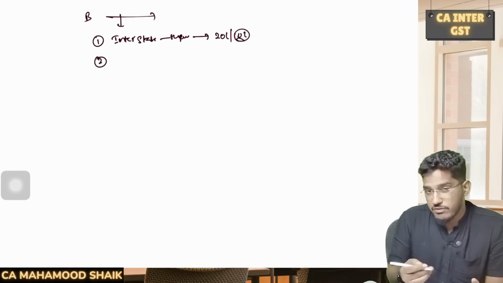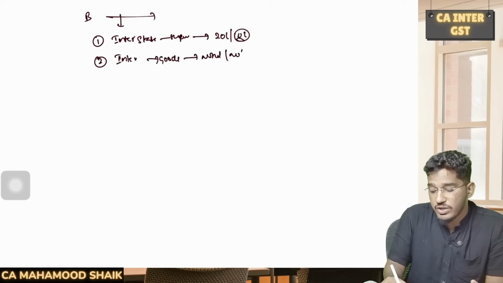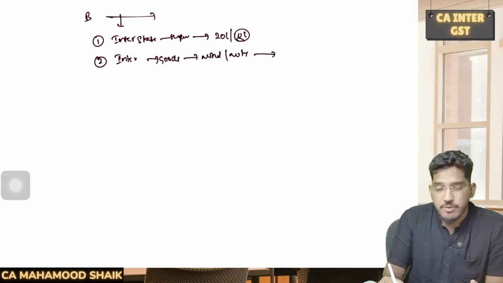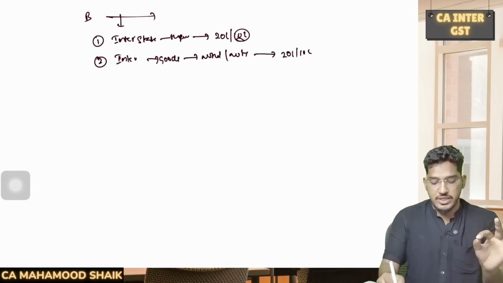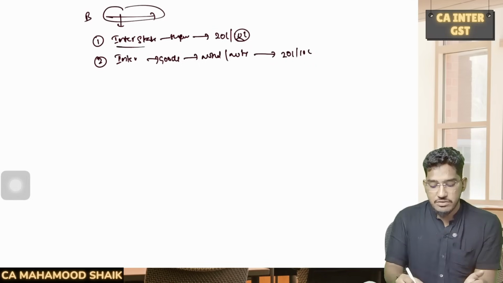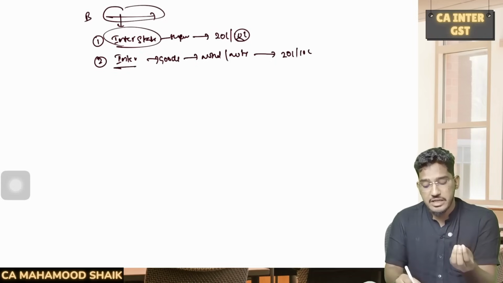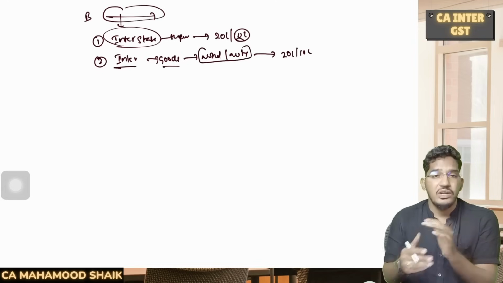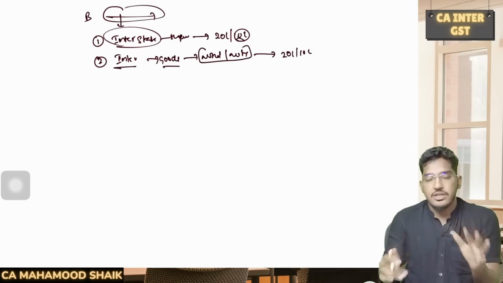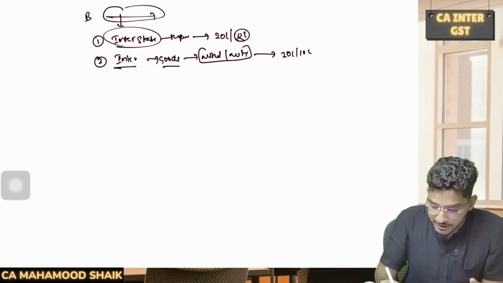And they gave one more relaxation. If you are a person making interstate supply of goods, but those goods are notified handmade products or notified handmade goods, then also you are not required to undergo compulsory registration up to a threshold limit of 20 lakh rupees or 10 lakh rupees. So initially they told if you are a person making interstate supply, you become liable for registration. Later they gave relaxation for those making interstate supply of only services. Then also they gave relaxation if you are making interstate supply of goods, but those goods are notified handmade products, then you are not required to obtain registration up to a threshold limit of 20 or 10 in case of MMNT.